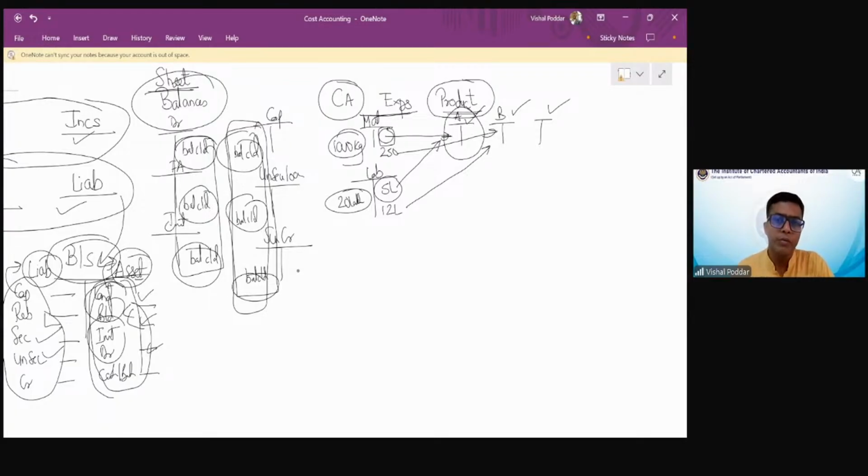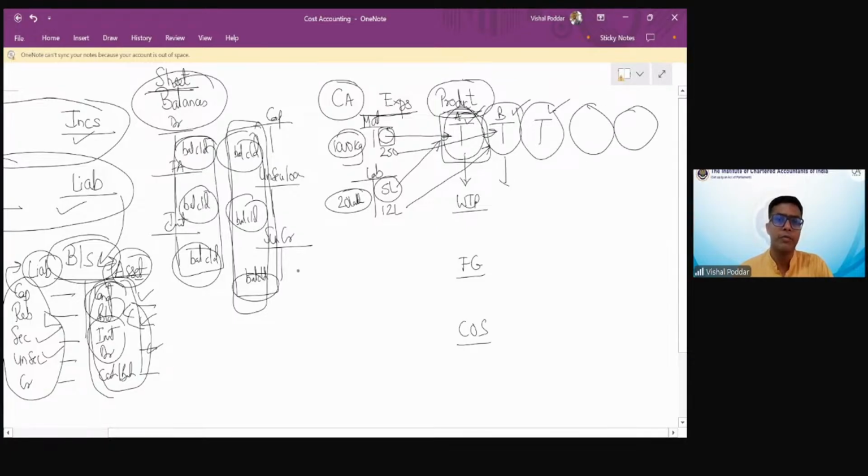Third, we will be preparing product accounts not as a single account. For each product, we will prepare 3 accounts: WIP, FG, COS. I'll explain this in detail. So for each product, we will prepare 3 accounts. So if you have 100 products, let us say, for every product you have not 1 account, you have 3 accounts. So you will have WIP of A, WIP of B, WIP of C. Similarly, finished goods A, finished goods B, finished goods C.